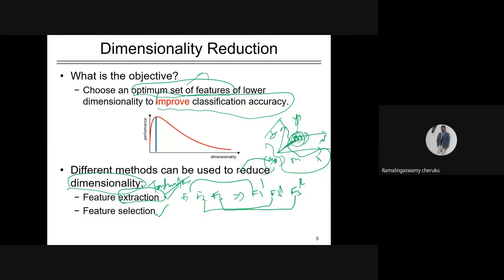We are transforming the basis axes. But when it is feature selection, f1, f2, f3 will be there, and I can choose the best two features, like f1 or f2. You are selecting a subset of features that will improve the performance of your machine learning model.